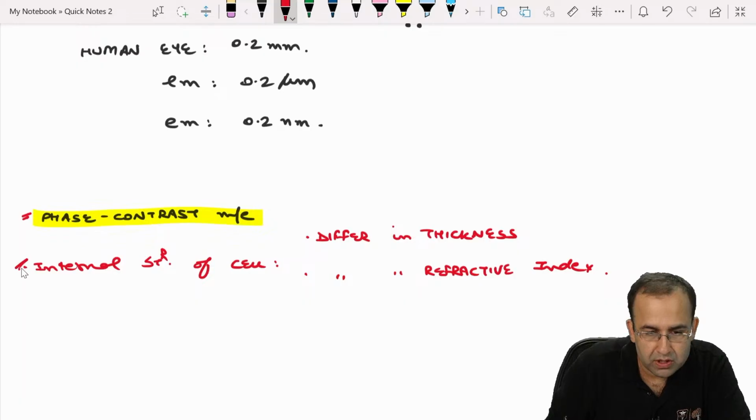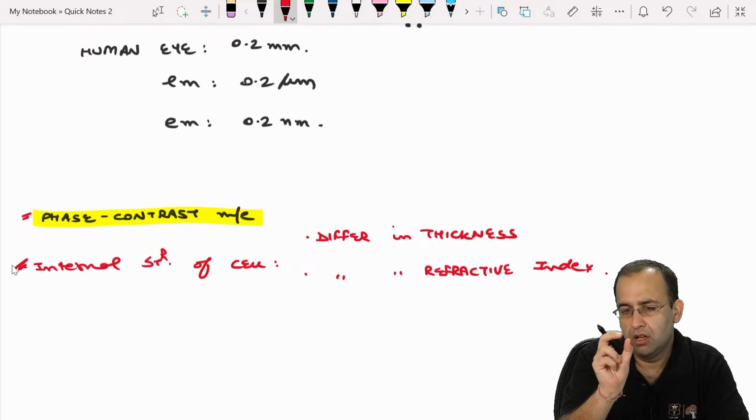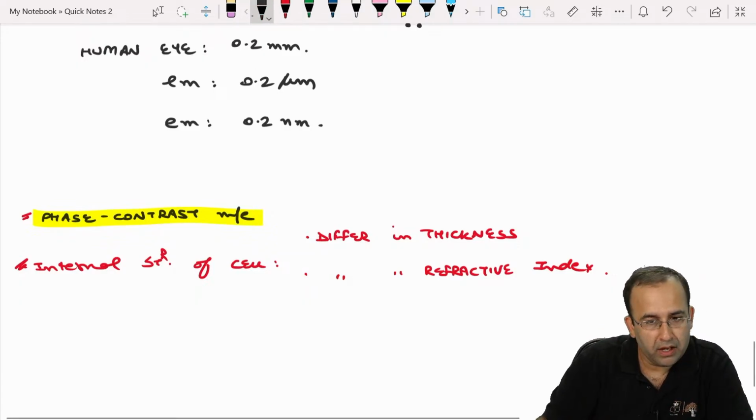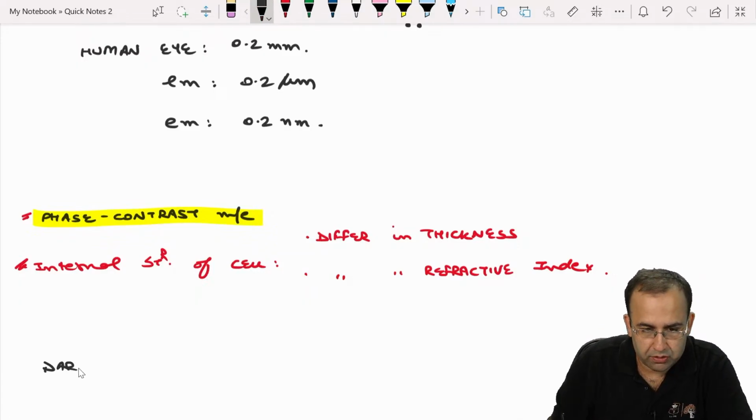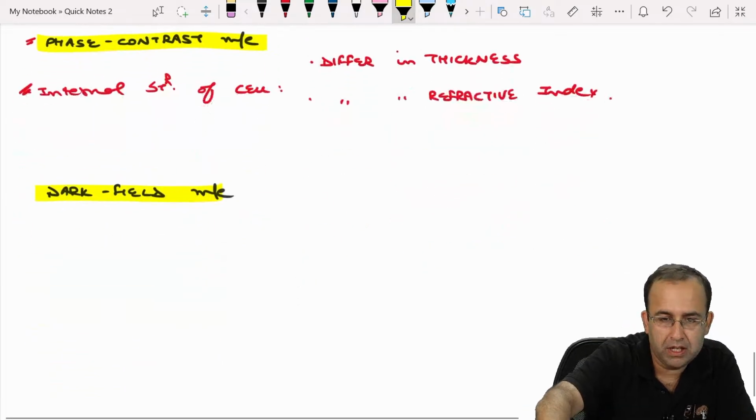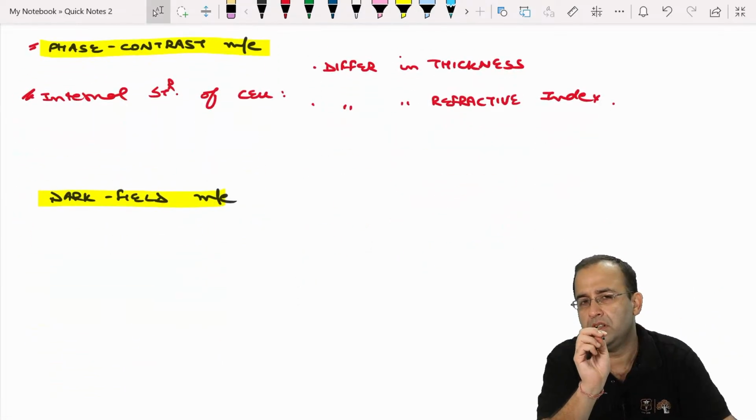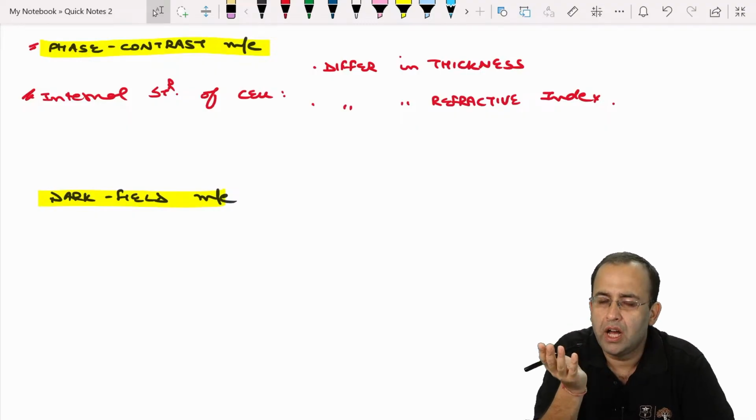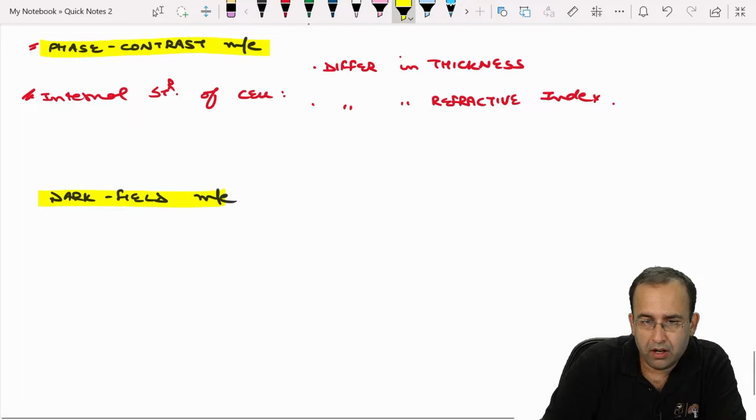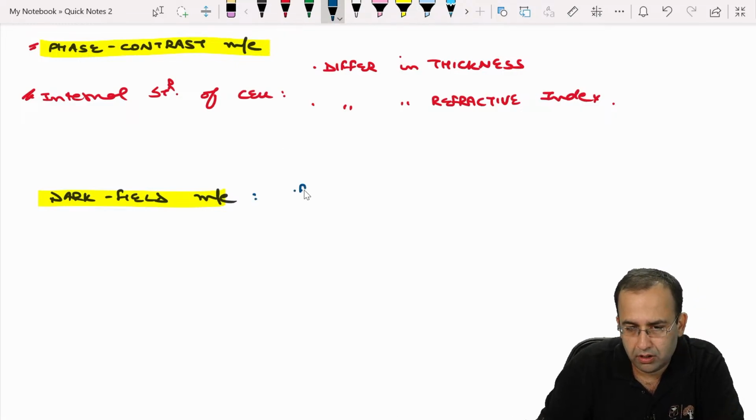It is used to see internal structures of the cell. The phases were contrasting, thickness was different. Next is dark field microscopy. Dark field microscopy. See, with respect to microbiology, understand the name of the term and you will not forget it. Dark field means the name tells you that the background is dark. Field dark hai na, the background